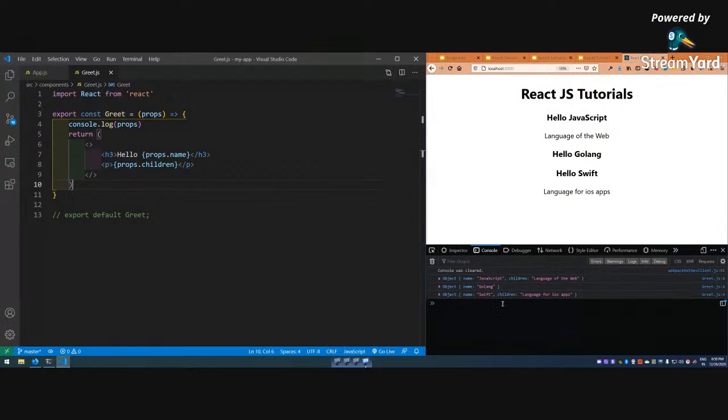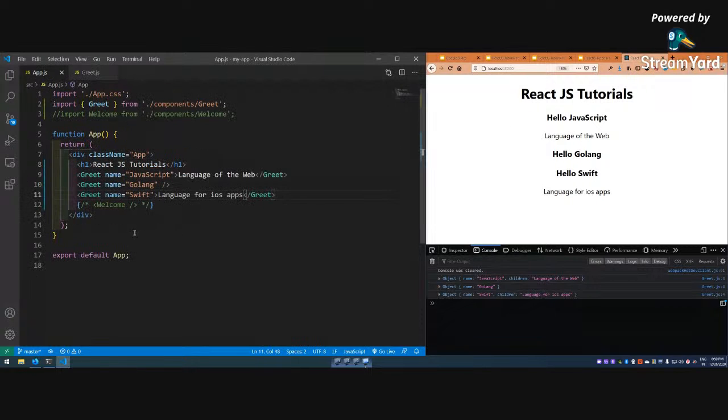So I'm rendering the children for each thing. For Golang there was no children, so it is rendering nothing. But for JavaScript and iOS it was there, so it is rendering that thing. So it is as simple as that.